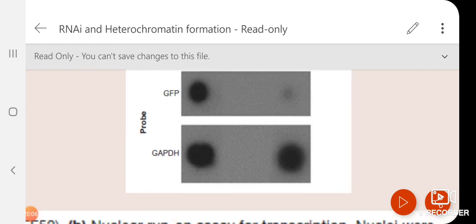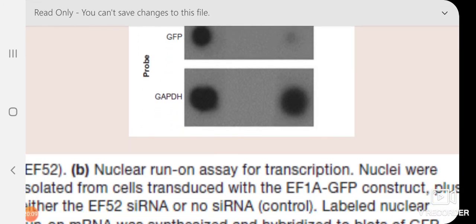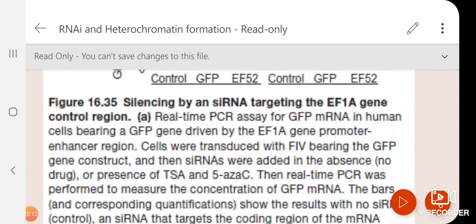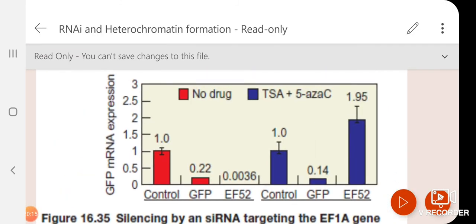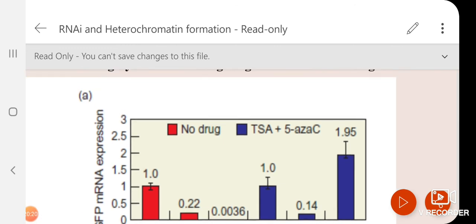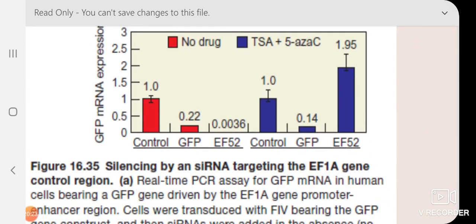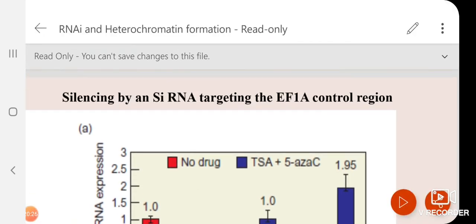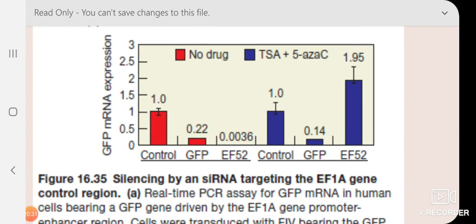Okay, this experiment proves that silencing is happening at the RNA level, but the previous experiment is showing that yes, RNA level definitely, because we are checking by real-time PCR, but at least the siRNA affecting the control region causes heterochromatin formation. So silencing by siRNA targeting this EF1A control region was happening through heterochromatin formation, because in presence of the drug which is affecting the histones, this silencing effect is completely abolished.